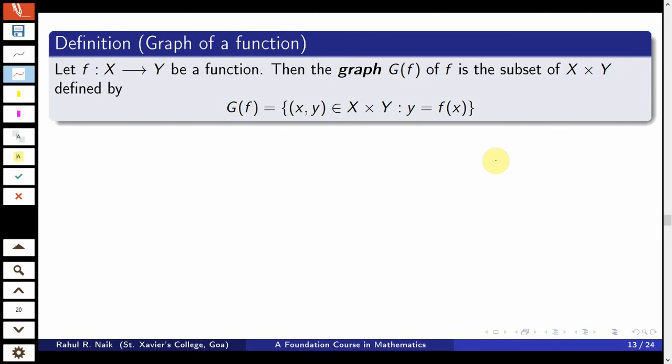Welcome to the lecture series on the course Foundation of Mathematics. This is lecture 13, and in this lecture we will be discussing the notion of the graph of a function.